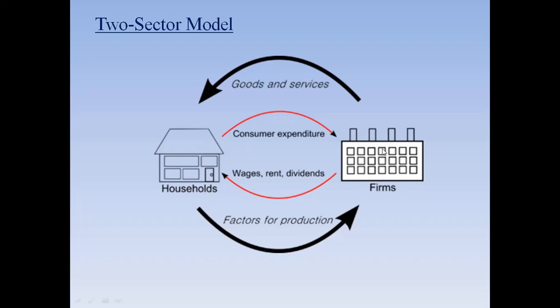And when you spend the money, what will they give you? They will provide you the goods and services. By firms, we are not only talking about one particular firm. We are talking about the entire industry, whatever the aggregate number of firms present in the country, because now we are looking at the economy at a macro level.